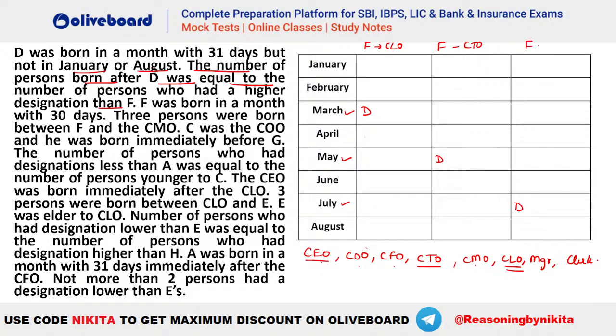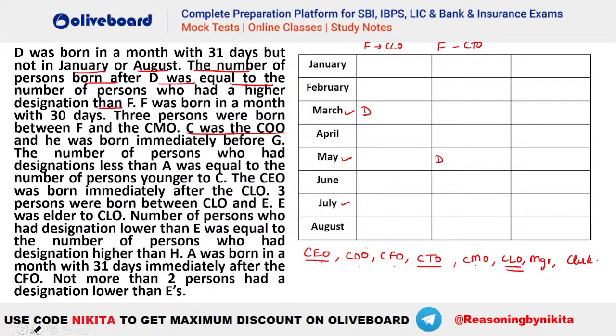So in this case, F should be COO. But is F as COO possible? No, because you can see it was directly given here that C has to be the COO, isn't it? So C is the COO. That means this third case, it's not a possibility. This case will not be possible here because F cannot be COO. So either F should be CLO or F should be CTO.